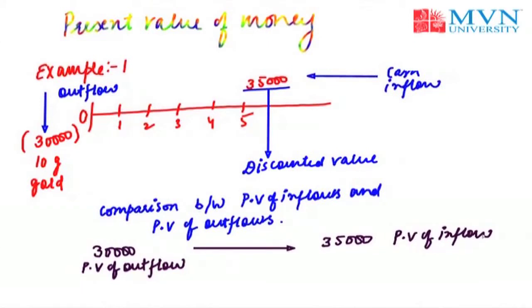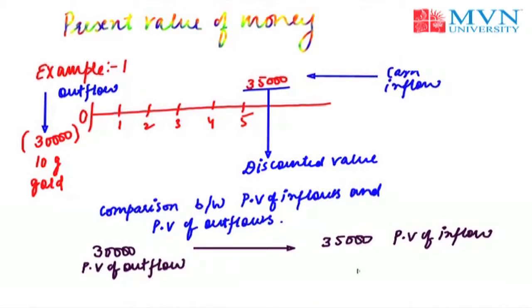The most important thing to remember here is that whenever we need to go into the future, we multiply the things, and whenever I need to discount or come to the present, I need to divide the things.